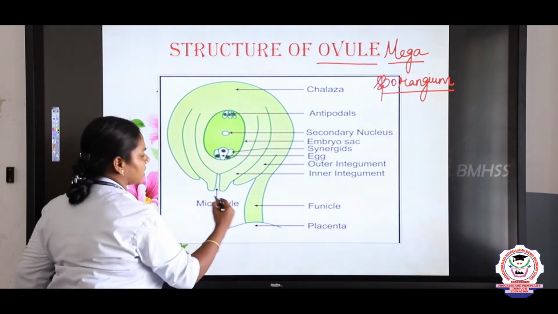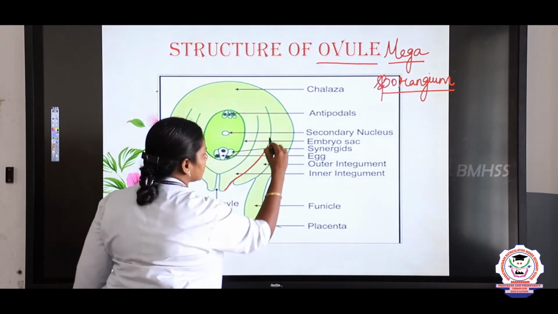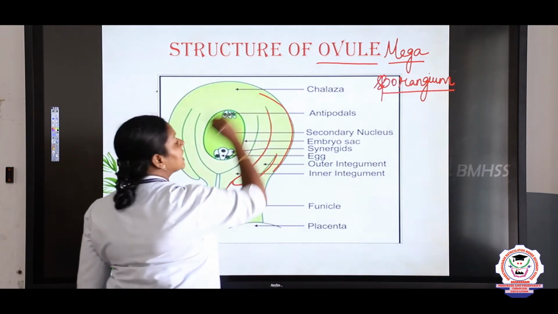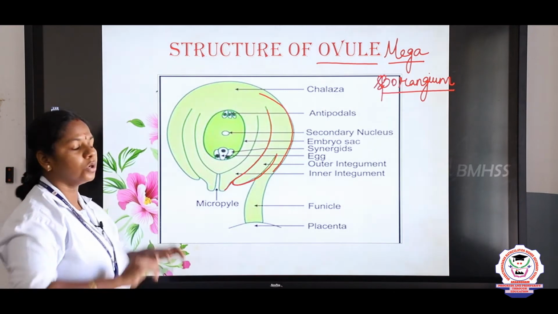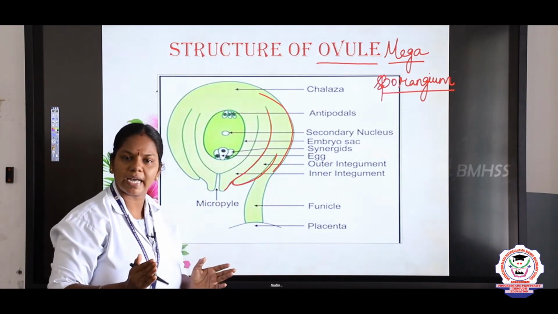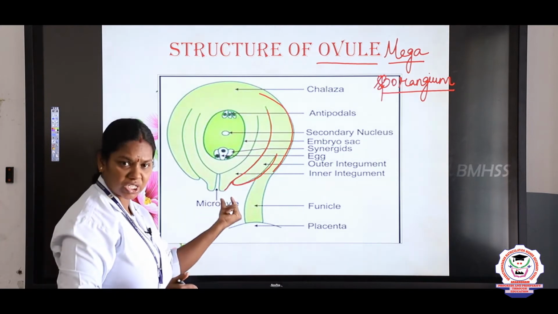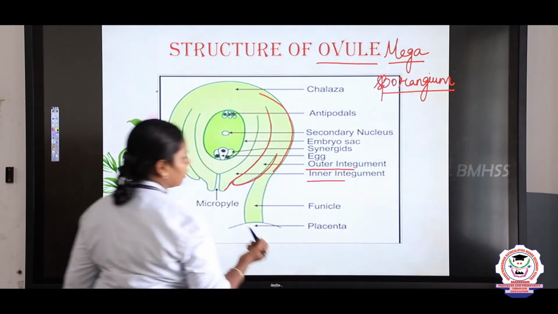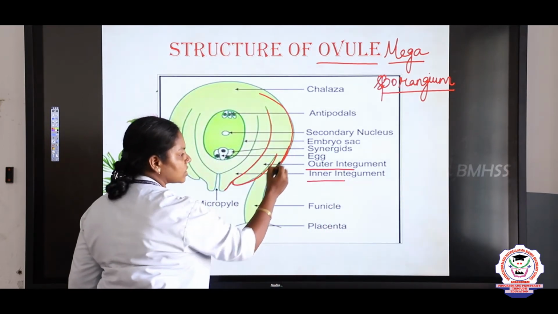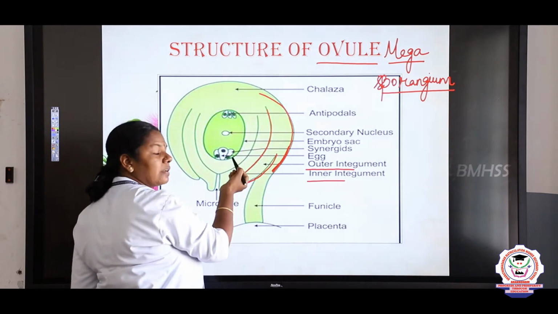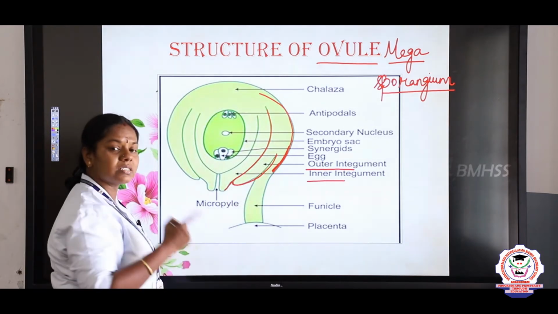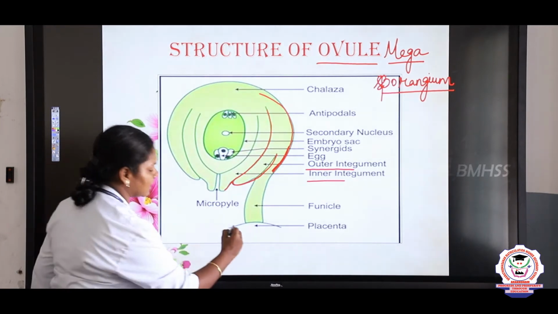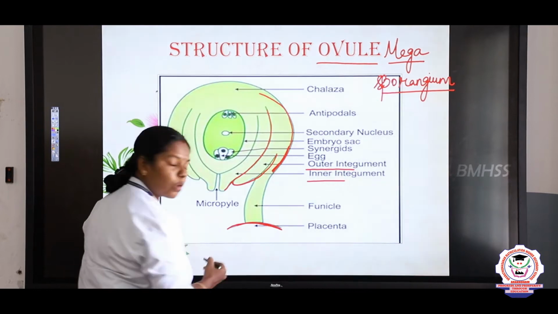First, the outermost structures, these structures, right? The outermost structures we call the integuments. What do we say? Integuments. So the outermost structure of the ovule we call the integuments. Based on their position, we can classify them as outer integument and inner integument. The integument present on the outermost side we call the outer integument, and the other the inner integument. So what is the outermost covering? Integument. And here we can see this is the placenta which is attached to the ovary.